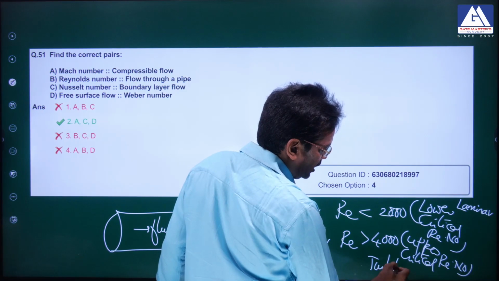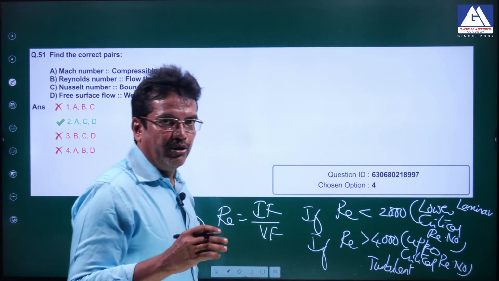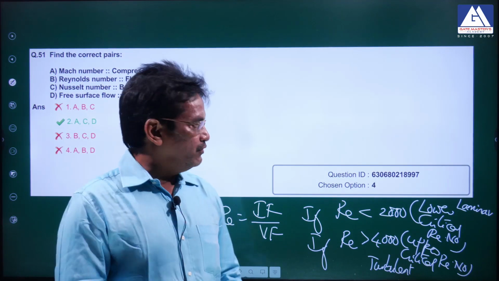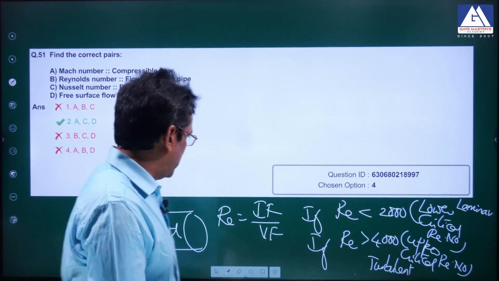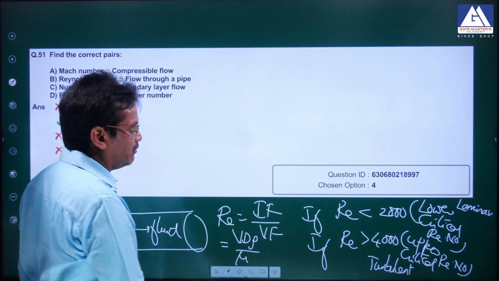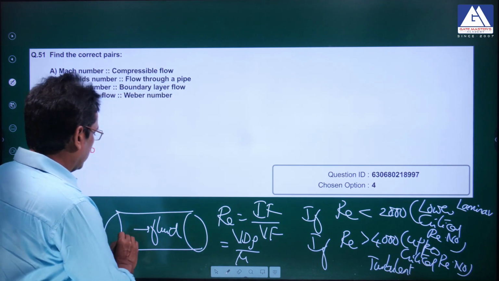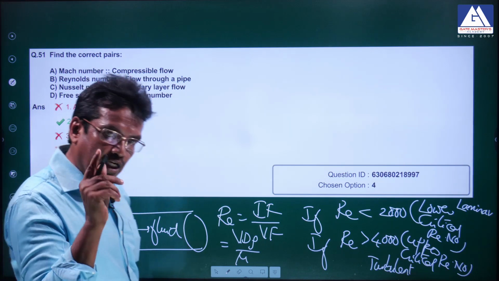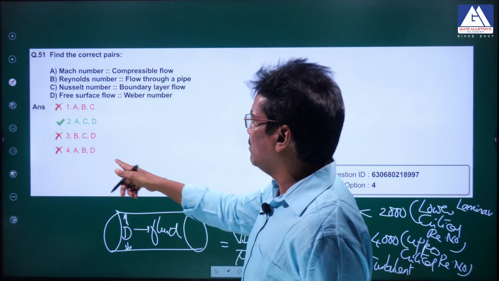For any incompressible fluid flowing inside a pipe, the flow would be laminar if the Reynolds number is less than 2000. The formula is VDρ/μ, where D is the diameter of the pipe. So Reynolds number for flow through a pipe is a correct match. So the correct option is ABCD.